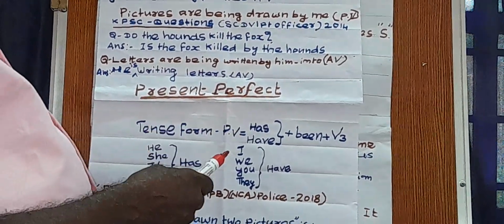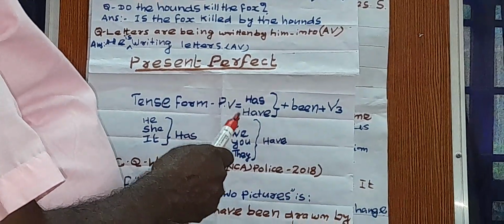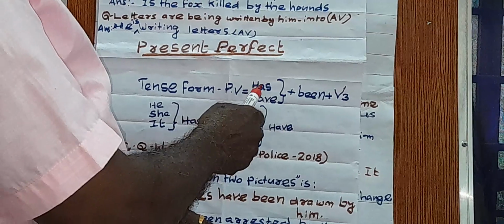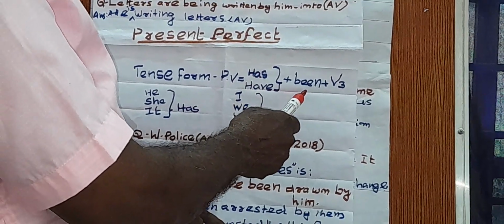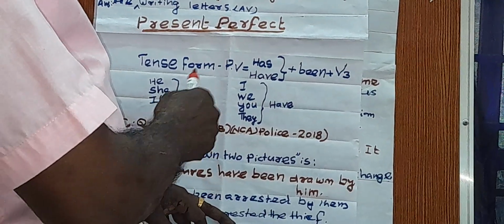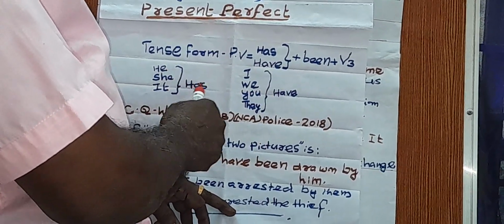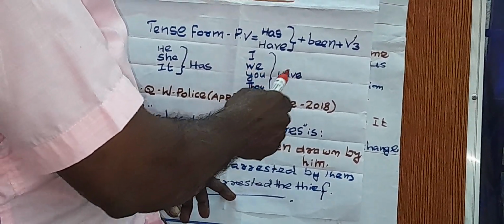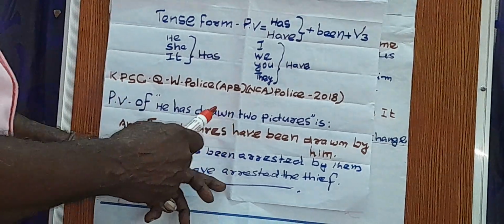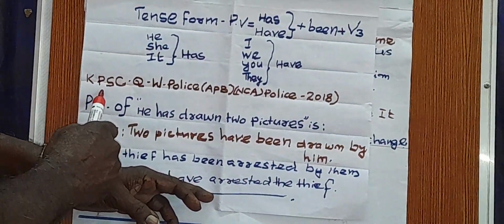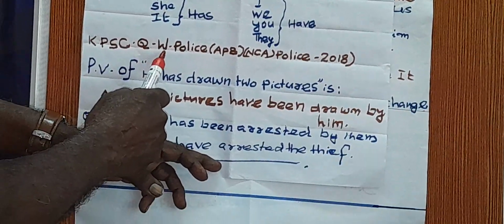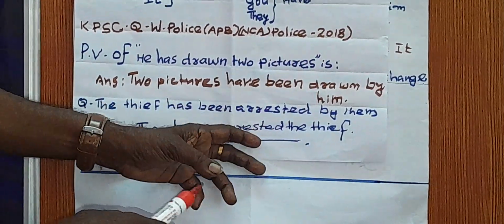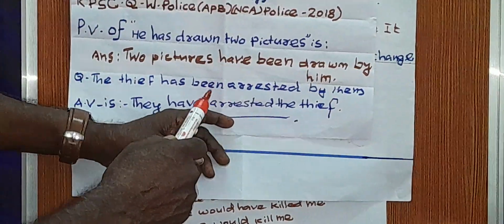Then present perfect tense. In the present perfect, the tense form of passive voice is has or have plus been plus V3. Here have and has are used: he has, she has, it has, I have, we have, you have, they have. You use them likewise. Then the question asked in the Kerala Public Service Commission, Women Police NCA Police 2018.